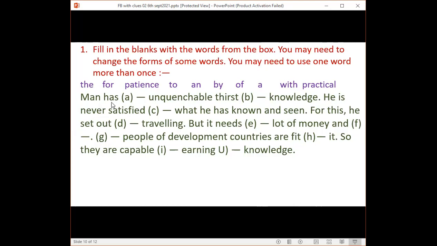I'm reading the passage for you. Man has dash unquenchable thirst, dash knowledge. He is never satisfied, dash what he has known and seen. For this, he set out, dash traveling, but it needs dash lot of money, and dash people of developed countries are paid, dash it. So they are capable, dash earning, dash knowledge.